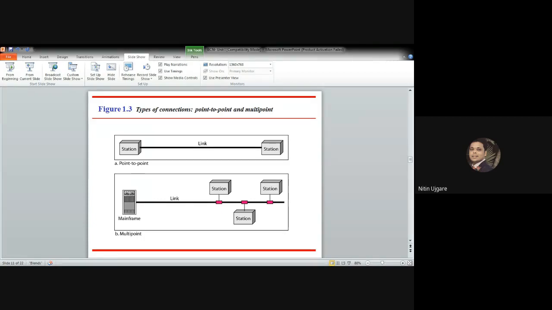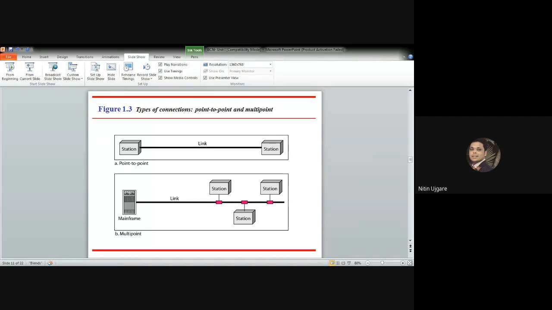So there are two possible types of connections. One is point-to-point connection and the other is multi-point connection. First we'll see point-to-point connection. A point-to-point connection provides a dedicated link between the devices, and you can easily observe in this figure that these two stations are connected using a dedicated link.